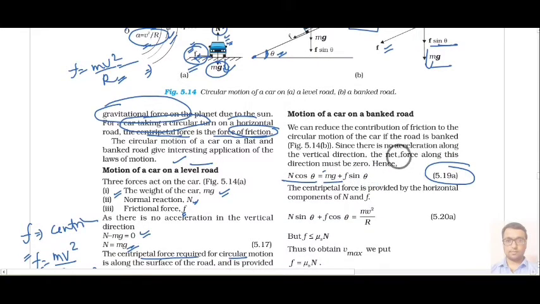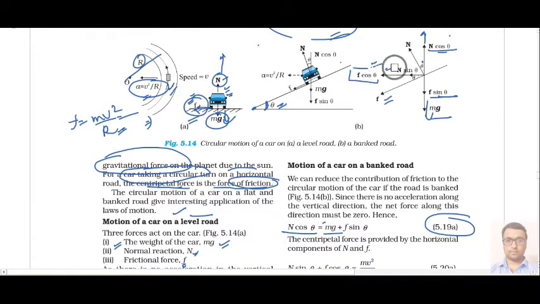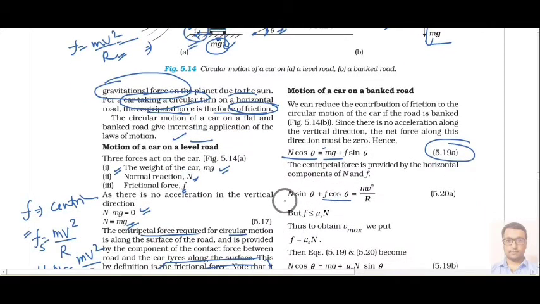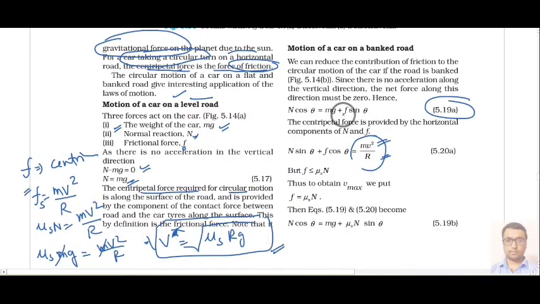Now the second equation is that the horizontal force should be equal. There is an unbalanced horizontal force, that is f cos theta plus N sin theta. This is the unbalanced force, so this will provide our centripetal force, that is mv square upon r. But we know that the maximum friction force should be less than mu s into N. So we will replace this value. In equation 5.19 this f is mentioned. This f you can replace by mu s into N.